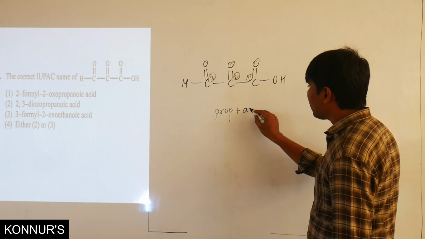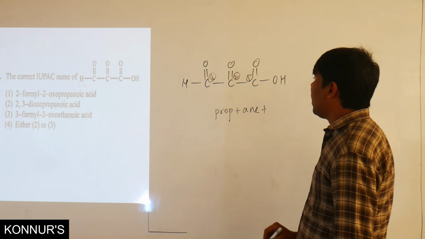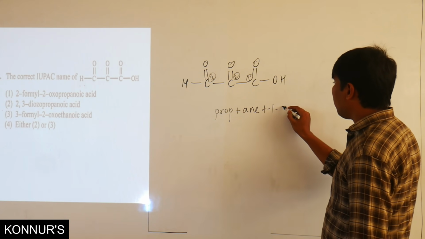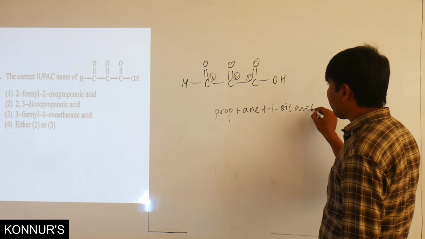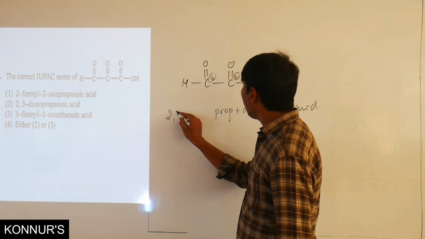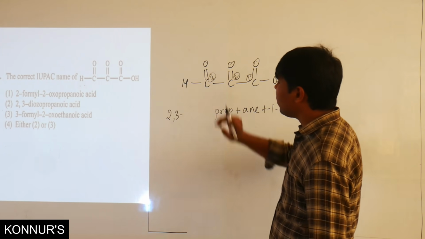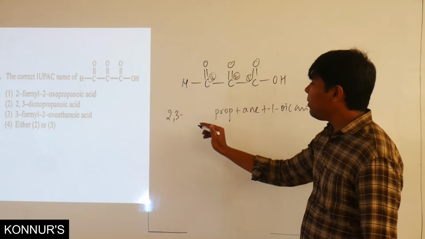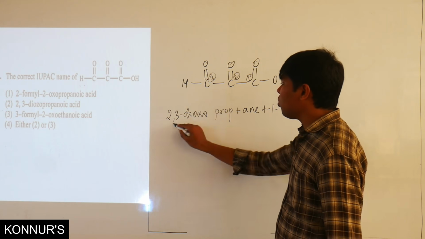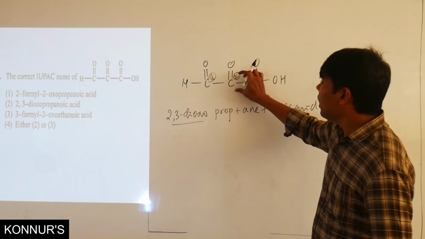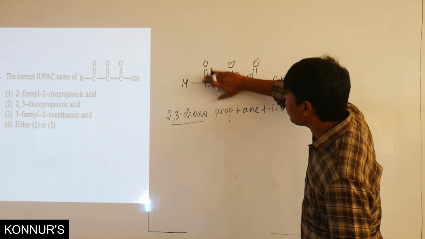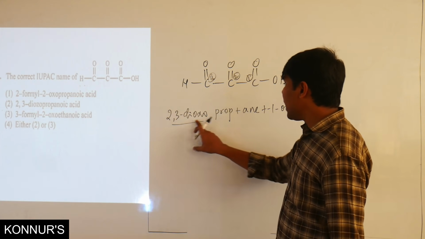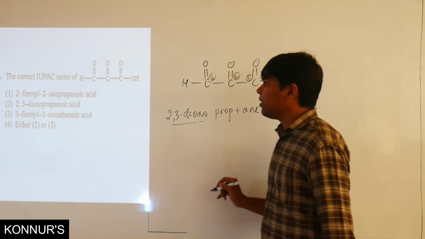So the second primary suffix is ane. There is a carboxylic acid group on the first carbon, so 1-oic acid. Here on the second and third carbon there are 2 ketonic groups. Let us suppose if I choose a chain like this, these will be part of the chain, so that these oxygens remain out of the chain. So this is the oxo. So 2,3-dioxo, 2,3-dioxopropane-1-oic acid.